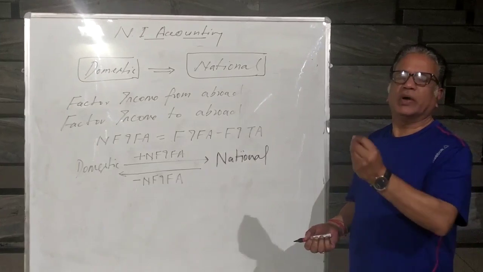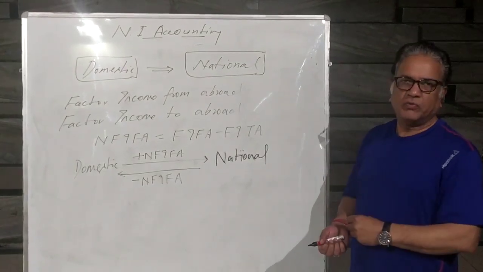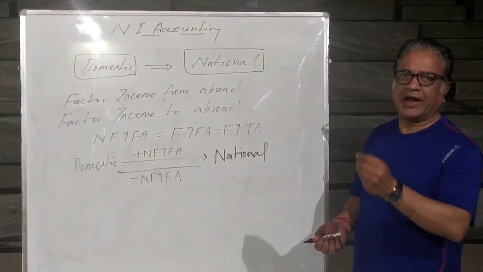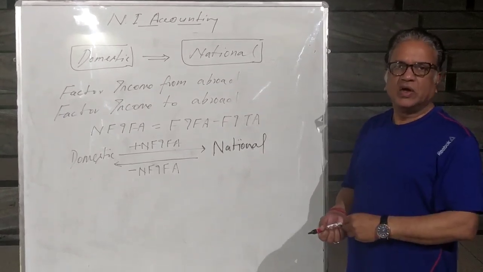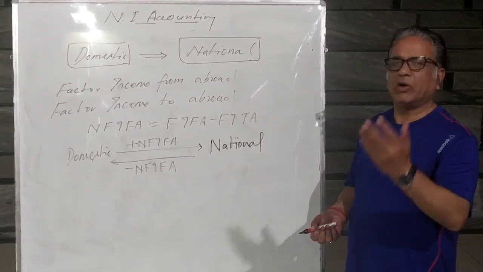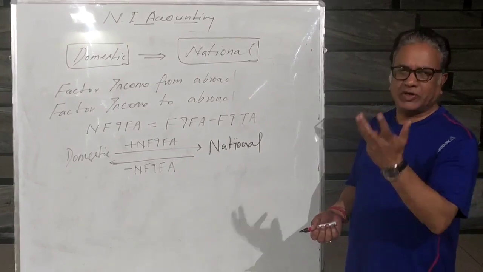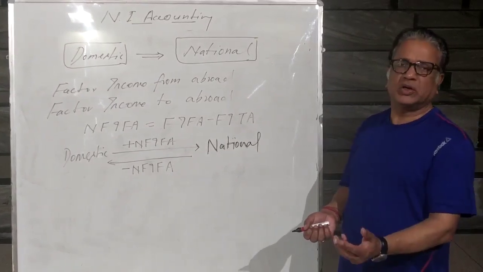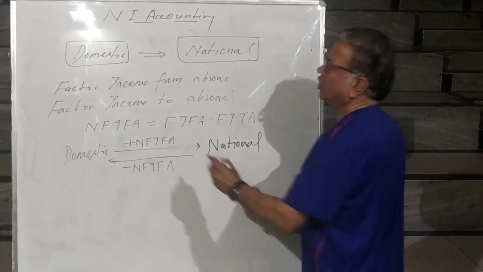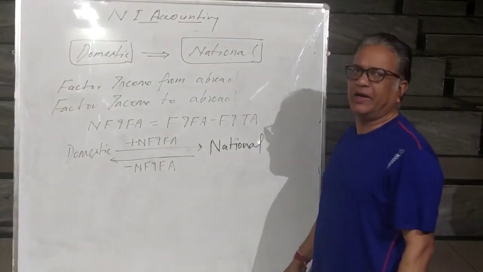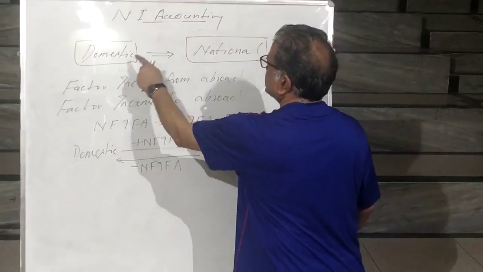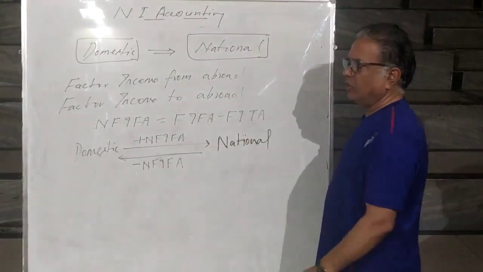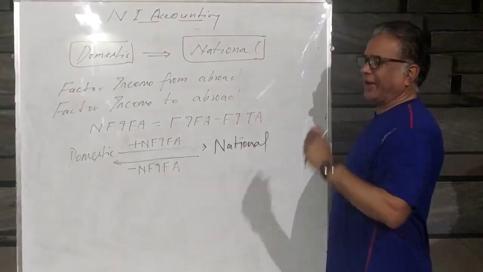If you are working as a worker generating COE, if you are working as a landlord generating rent and royalty, if you are working as a capitalist generating interest, if you are working as an entrepreneur generating profit. So what income those factors of production have generated within the country, that is called domestic product, domestic income you call it. Now how to move from domestic to national income, or domestic product to national product?